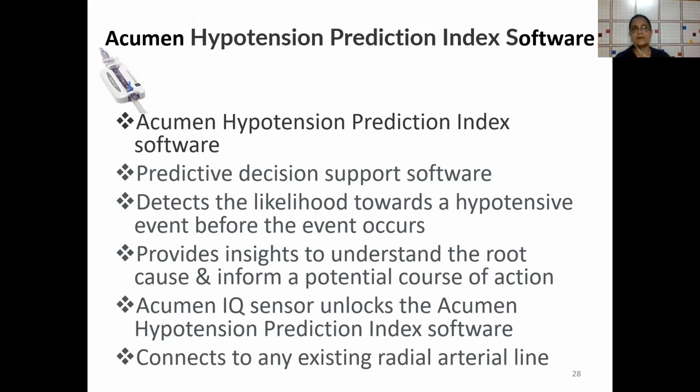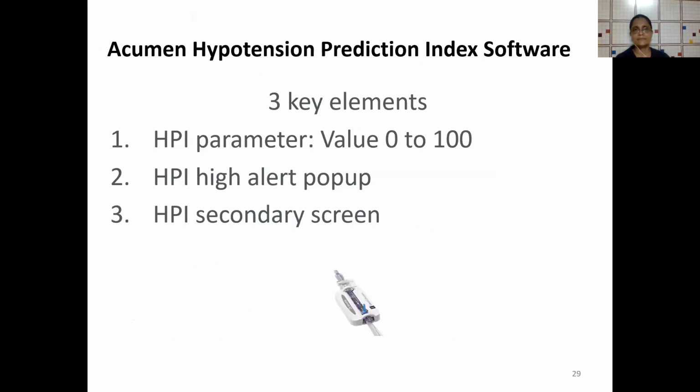So the Hypotension Prediction Index software. It is a predictive decision support software. It detects the likelihood towards a hypotensive event before the event occurs. It provides insights to understand the root cause and inform a potential course of action. The HemoSphere sensor unlocks the Hypotension Prediction Index software. It connects to any existing radial arterial line.